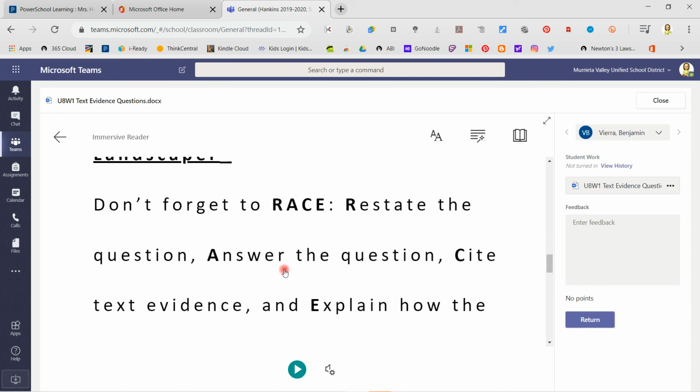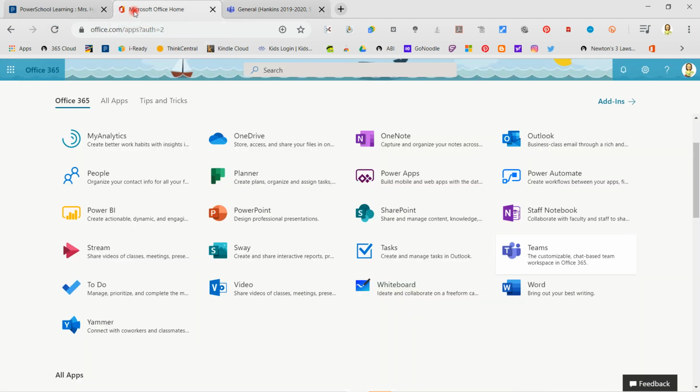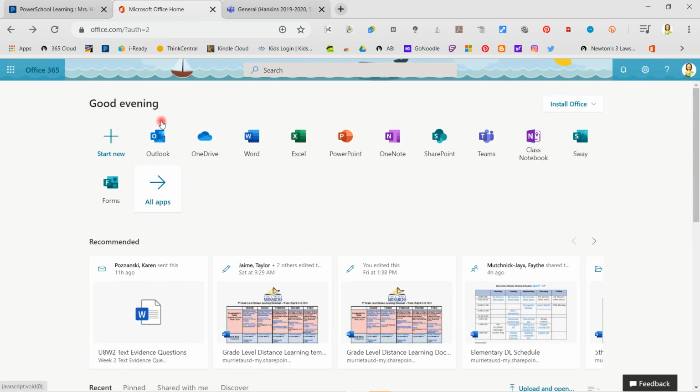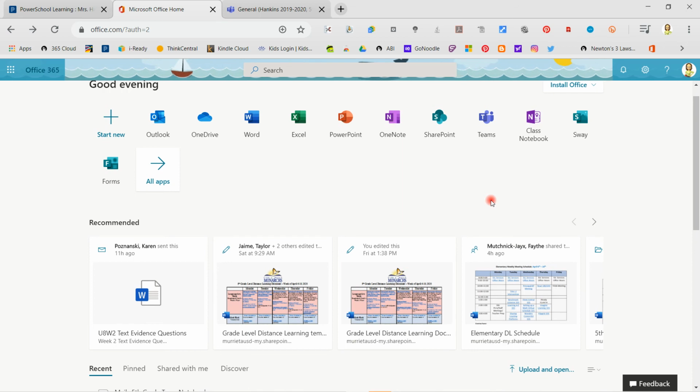So again, the one in Teams can be accessed through your Microsoft Office account, and it is the purple one that says Teams. And the ones that you use a lot pop up for you. Okay, so that's it. If you have questions, you can email me or message me and I will get back to you. If you message me on Teams,